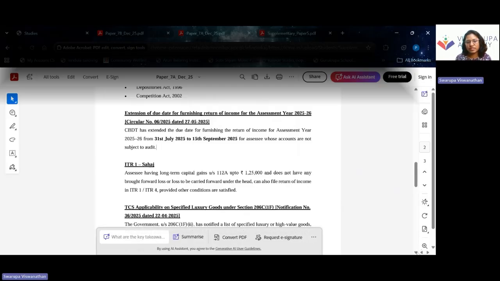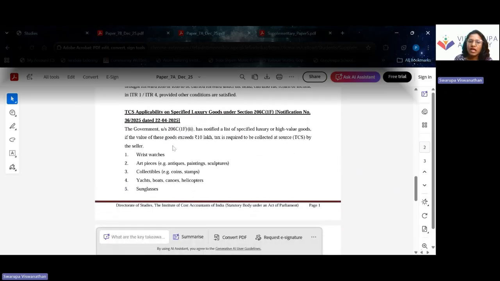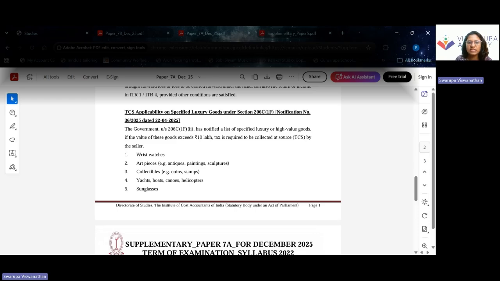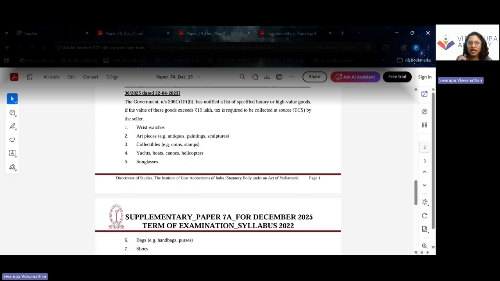TCS applicability with respect to luxury goods. Again, a very important amendment. Where the value of luxury goods exceeds 10 lakh rupees, then TCS has to be deducted. These luxury goods include wristwatches, art pieces, collectibles, yachts, boats, sunglasses, where the value exceeds 10 lakhs, then you need to deduct TCS.